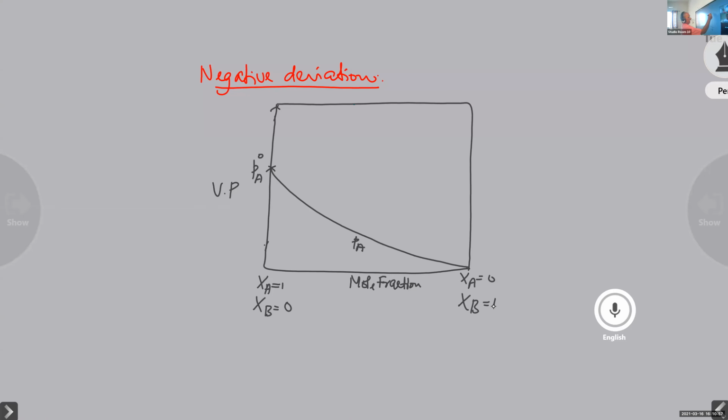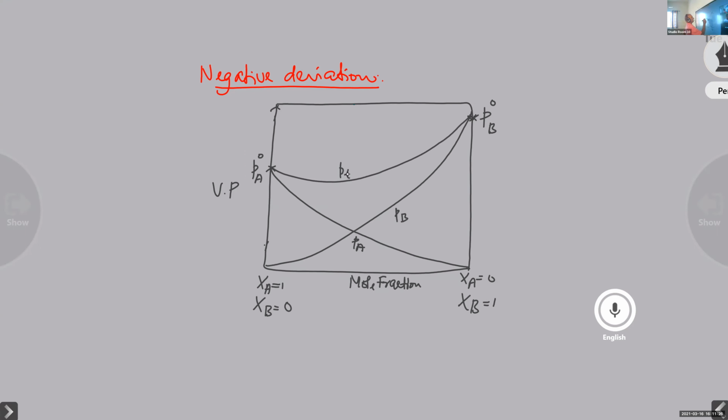Corresponding to that, we have PB0 marked. Now you draw the PB curve. That is also bending downward, say like this. This is our PB curve. PB bending downward. Now P total, that is also bending downward.